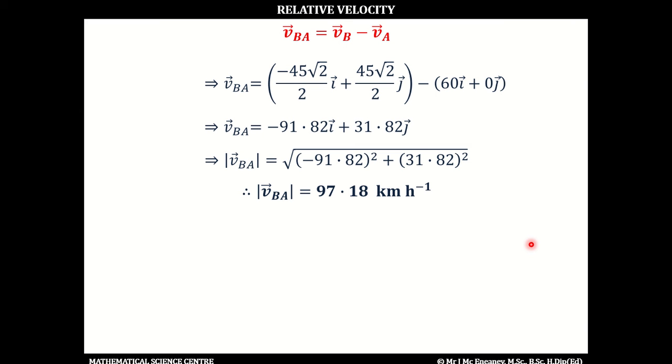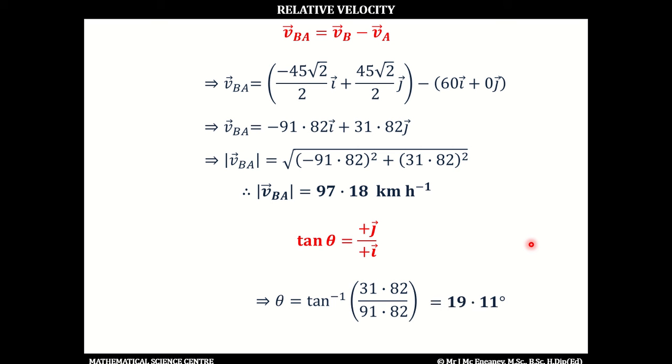Next, to find the direction, we first find the angle. The tan of the angle is the positive j over the positive i. This is going to be 31.82 over 91.82. Then theta would be the inverse tan of that. This means the angle theta works out as 19.11 degrees. Now we're going to store this exact angle in memory A on our calculator, as we will be using this later on. So now we can write the direction. Because we've got a negative i, it means west. So the direction is west. We then make an angle of 19.11 degrees towards the north because it's a positive j.